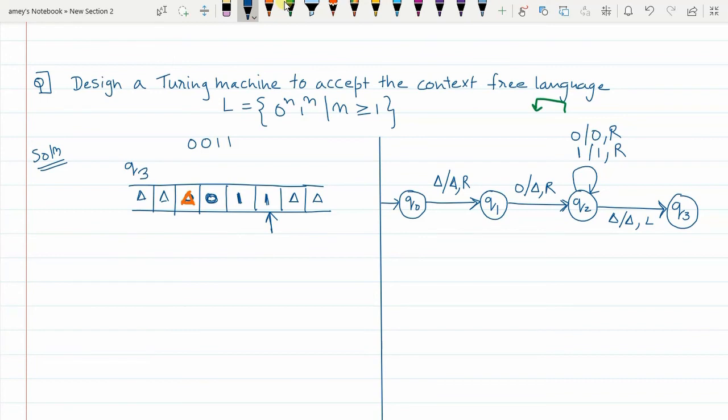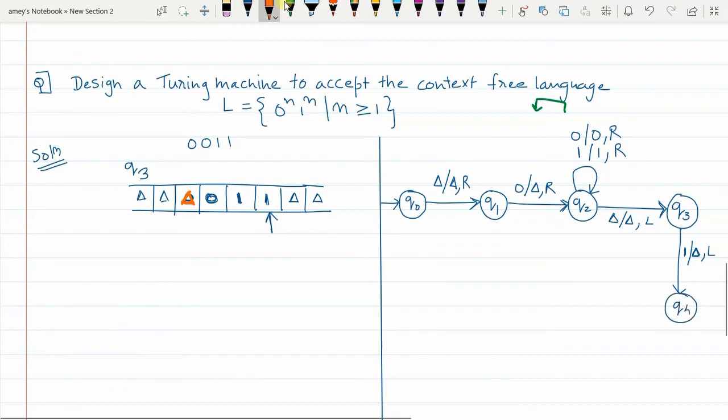Yes, so in Q3 state, now the cancellation will happen. In Q3 state, if 1 is encountered, what will you do? That means this is the last 1, then 1 will be replaced with delta, because I will be wiping that 1. So when 1 is encountered, 1 will be replaced with delta and the pointer will move one place to the left. I will go to Q4 state.